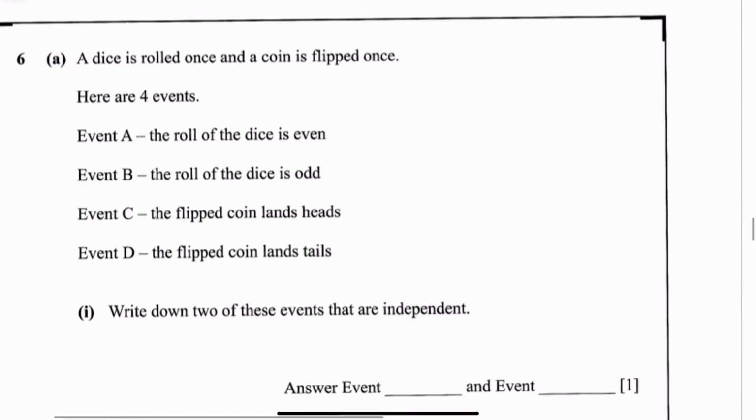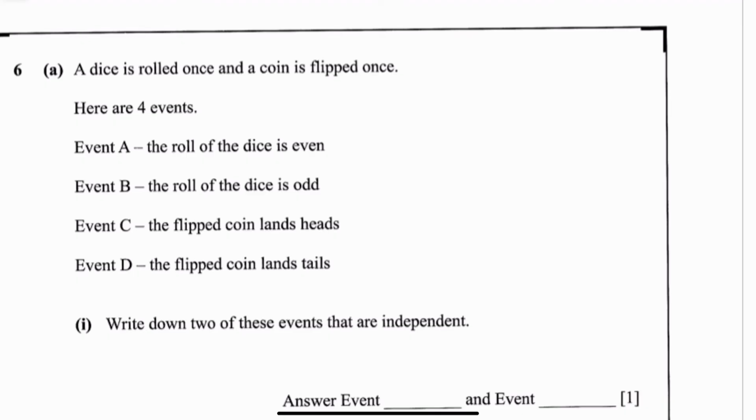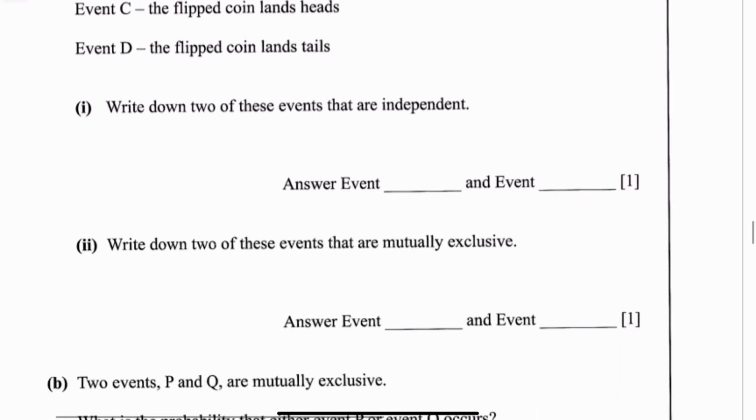Next question, didn't like this one. Just thought it was a wee bit confusing. It says a dice is rolled once, and that is key, so this is what confused me, I think. It's rolled once, and a coin is also flipped once, so this happens at the same time. Here are 4 events. Event A is the roll of the dice is even. B, the roll of the dice is odd. Event C is the flipped coin lands heads, and D is the flipped coin lands tails. Write down 2 events which are independent.